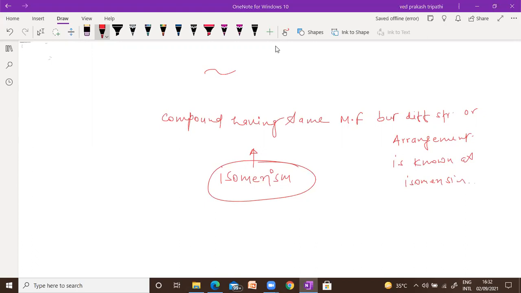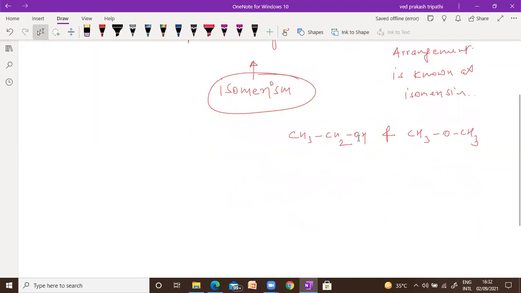What does it mean? Suppose you have CH3CH2OH and you have another molecule, CH3OCH3. If you are going to find the molecular formula of these two compounds, suppose I am talking about this one, it will be C2, hydrogen is 6 and oxygen is 1.